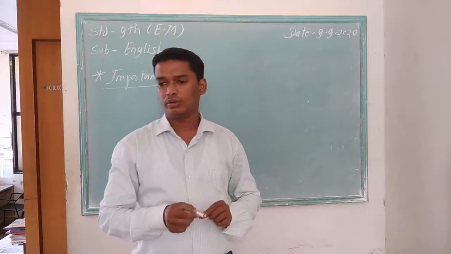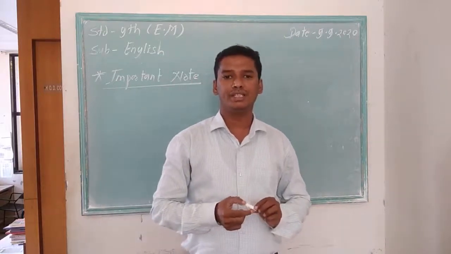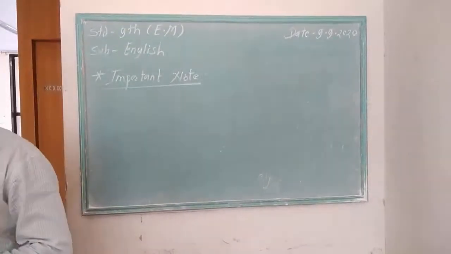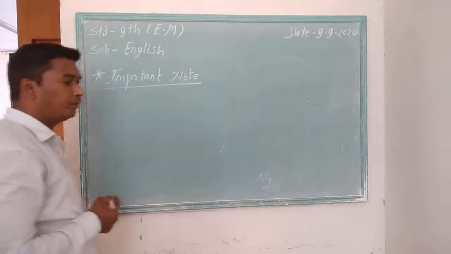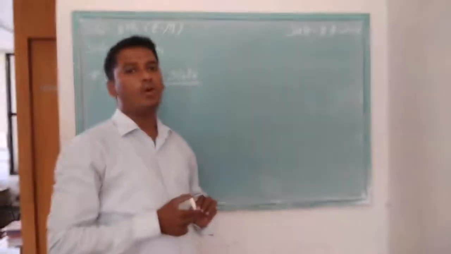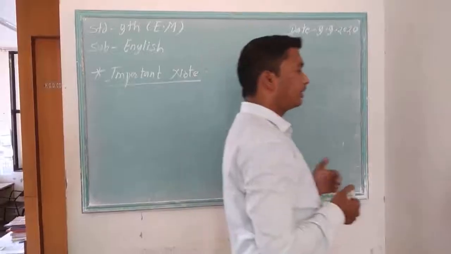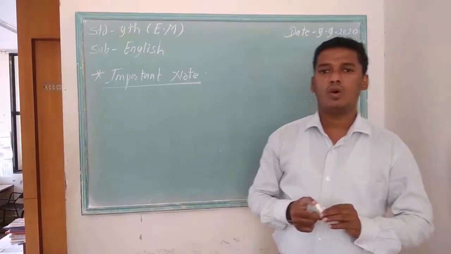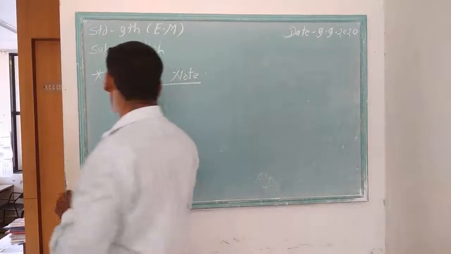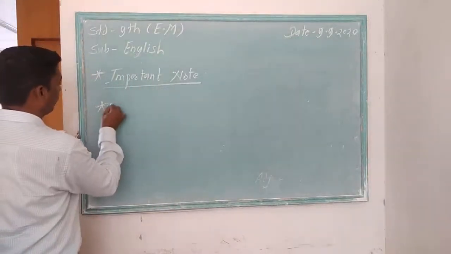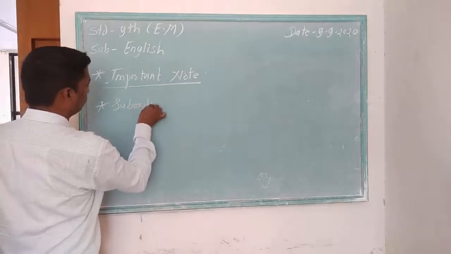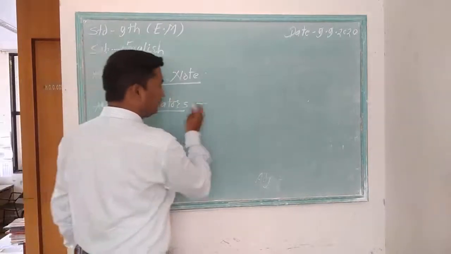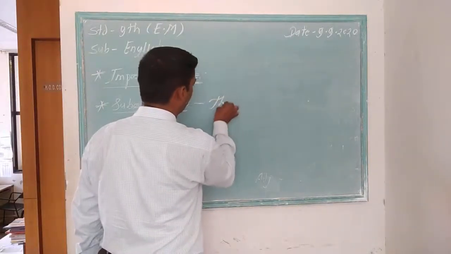Write important note. The subordinate clause is always started with the following subordinators. Now, I am giving the subordinators. Take with me all subordinators.